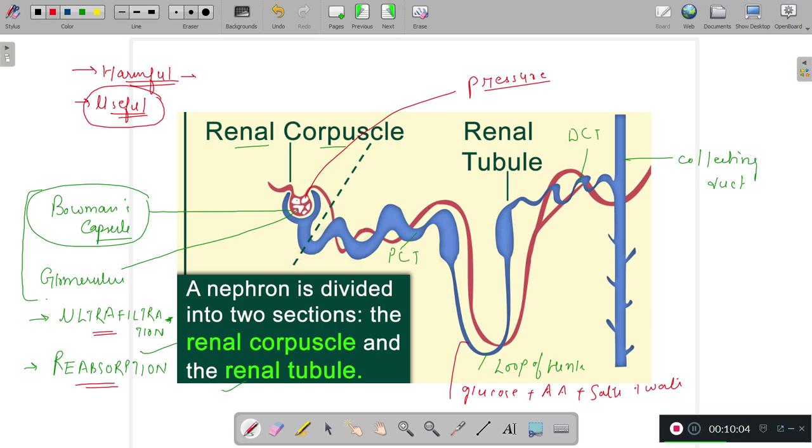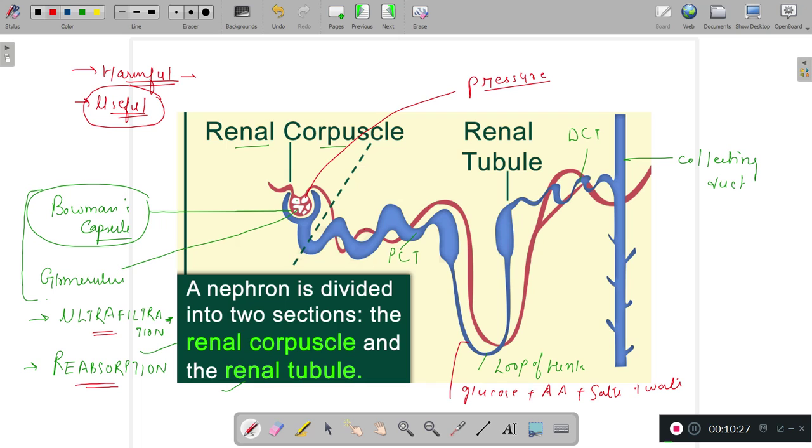And that is how the urine becomes concentrated. Now it has only the harmful substances in terms of urea, waste salts and excess water, and it is poured out in this collecting duct. So this is the mechanism of urine formation. The two steps we have seen are ultrafiltration as well as reabsorption.